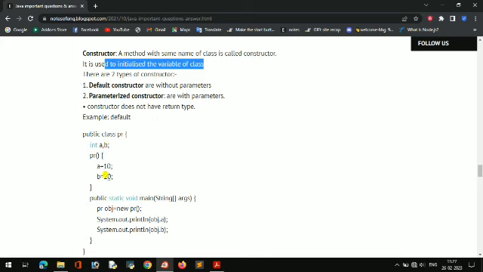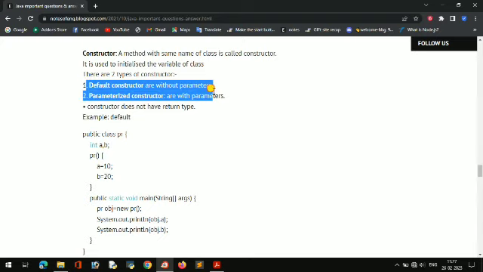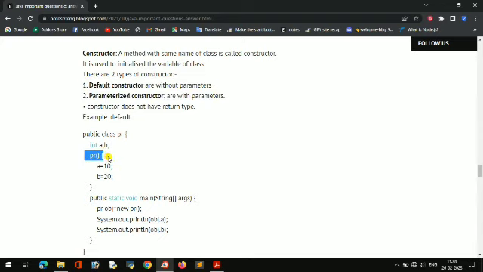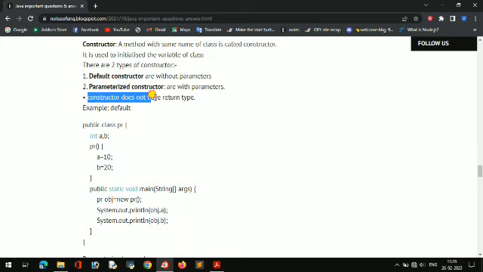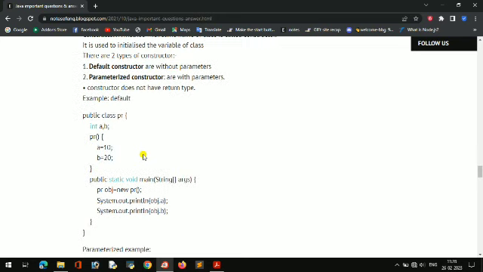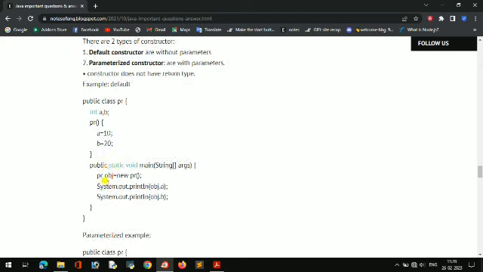Like here I have declared A and B, and I am initializing A and B. So that is what it is used for. And there are two types of constructor. One is the default constructor, that is without parameter, like here I am not taking any parameter. And another one is the parameterized constructor, that is if I pass some values A and B. And this is the important one: a constructor does not return anything. Functions can return something, but a constructor can't return anything.